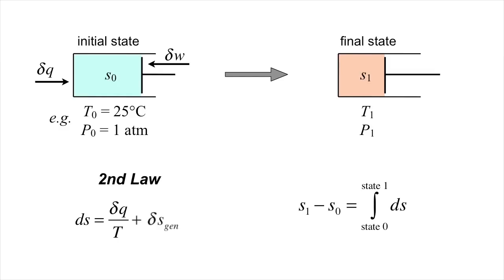During the last episode, we discussed how second law analysis basically works. As a system evolves from one state to another, we consider the differential amounts of heat and work that must pass across the system boundary during the transformation, as well as the generation of entropy inside the system. If the transformation path is reversible, and thus the entropy generation inside the system is zero, differential changes in entropy can be tied to differential flows of heat divided by temperature. By integrating ds over the transformation path, we can determine the total change in entropy from state 0 to state 1. That's great in the abstract, but how do we do this in practice?